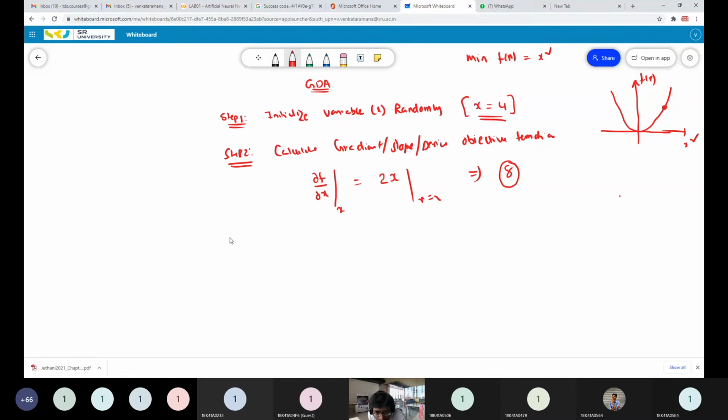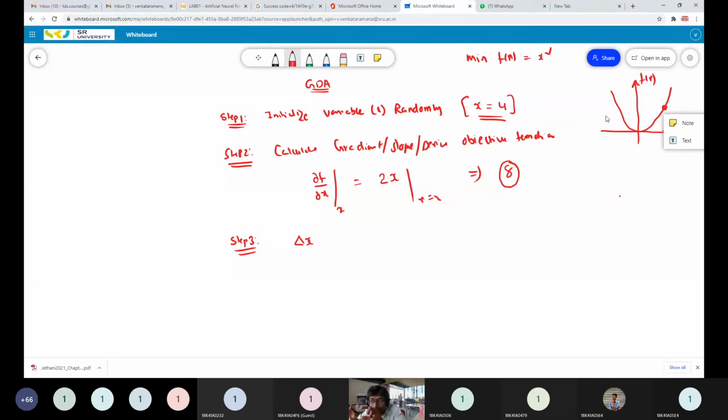Now what is step 3? Step 3 is to find the change in variable value. How can we calculate the change in variable value? Initially your variable is here, right? Your variable may move toward the increasing slope side, the positive slope side, or toward the decreasing slope side, the negative slope side.